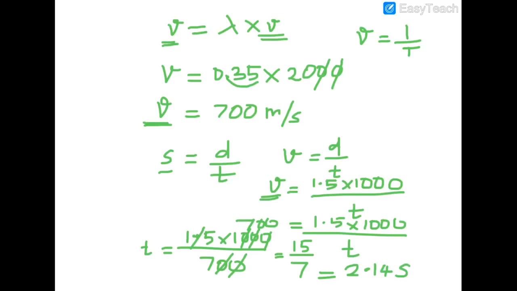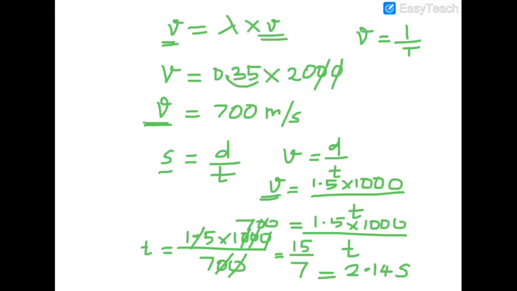Okay, so I will explain this again, students, so don't worry about it. First, a sound wave's frequency and wavelength are given. First we have to find the speed. Speed equals frequency into wavelength, so from the given data you multiply the two values.